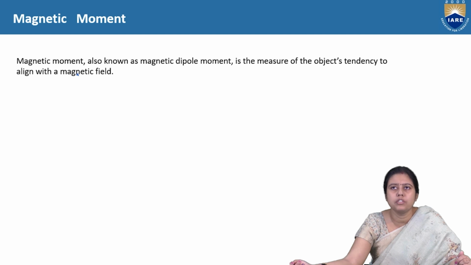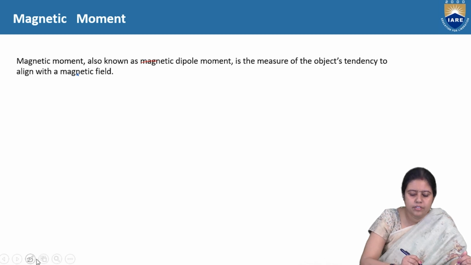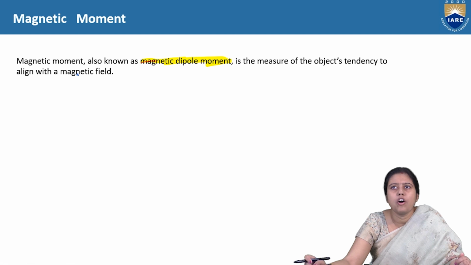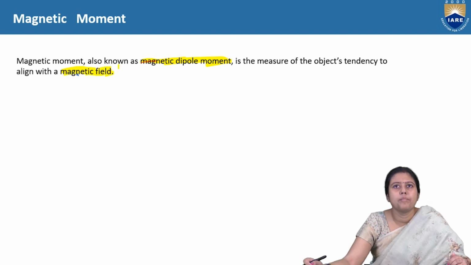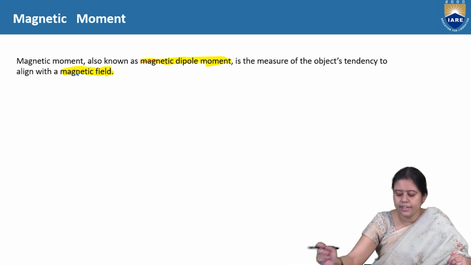These are two terms for the same thing. The magnetic dipole moment is the measure of an object's tendency to align with the magnetic field.